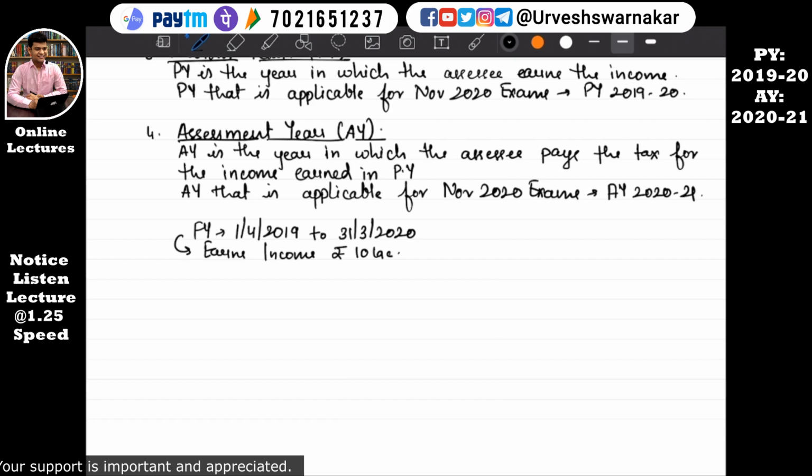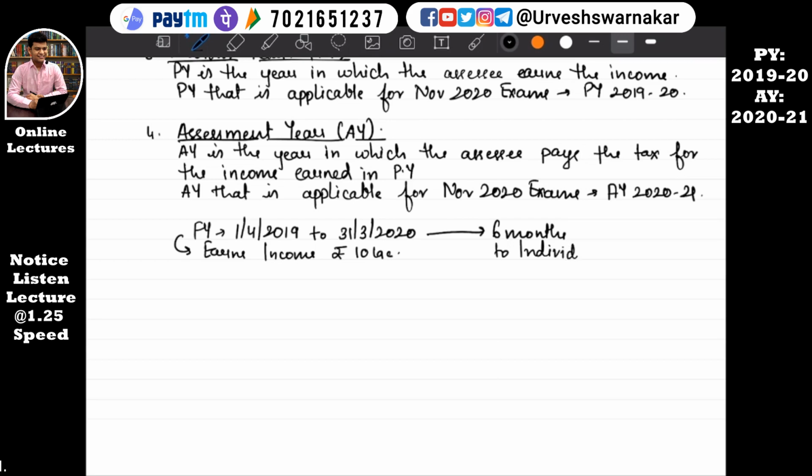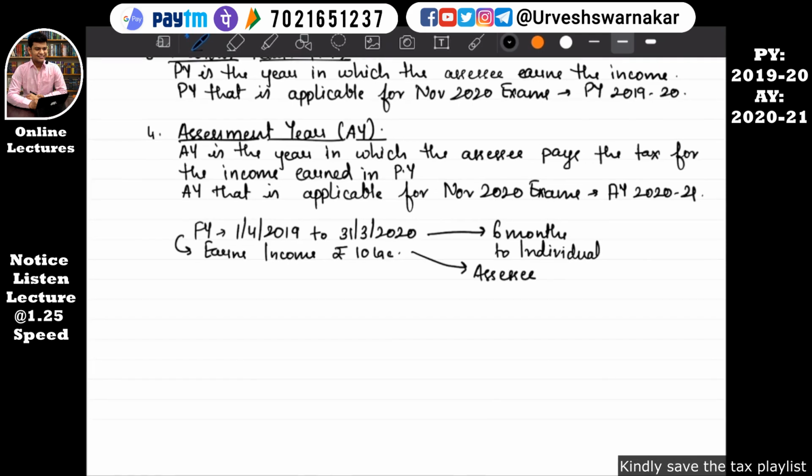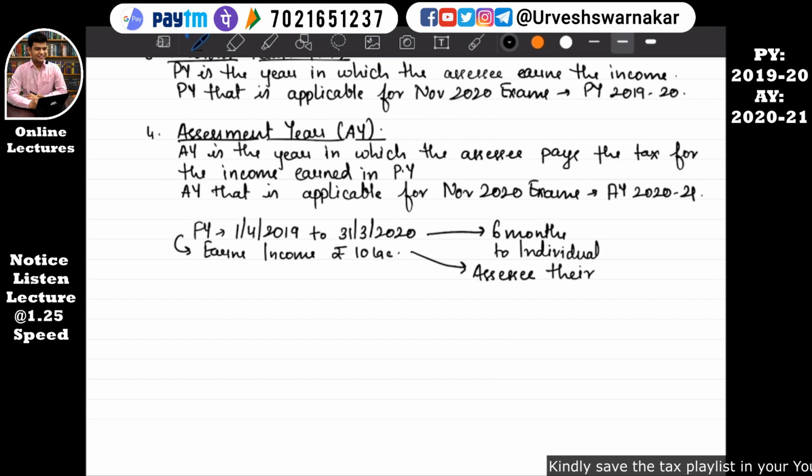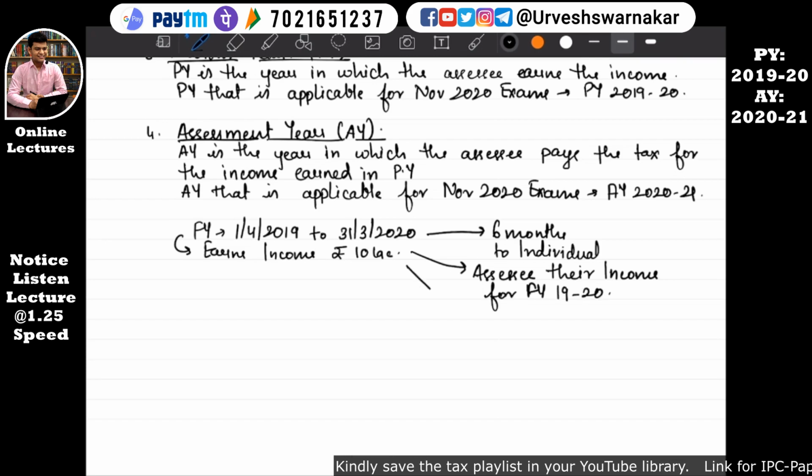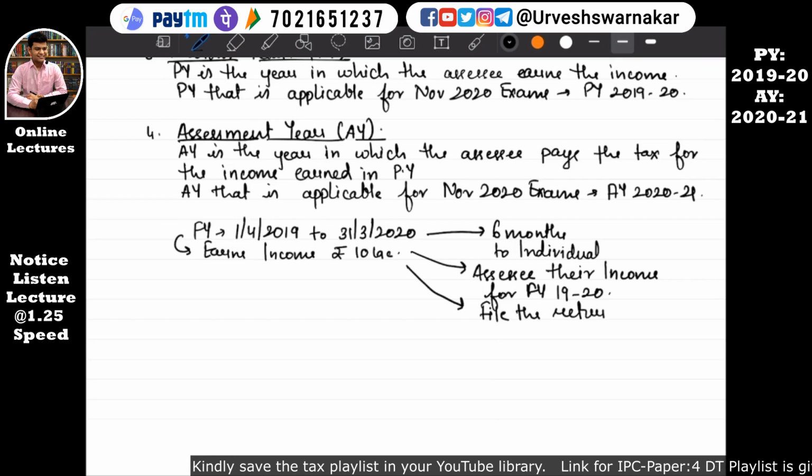So in order to give the assessee some time, the government has given a period of 6 months to individuals to assess their income. Assess means calculate their income. Assess their income for financial year 19-20 and file the return plus pay taxes.